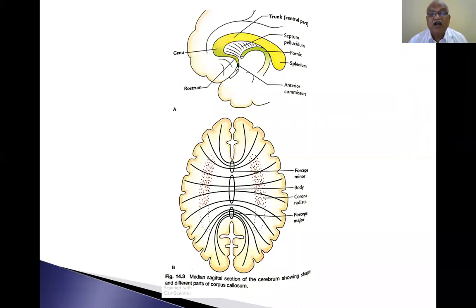So this concavity, the inner side of the corpus callosum, is connected to the convex surface of the fornix by means of septum pellucidum. This is the septum pellucidum connecting the inferior surface of the corpus callosum to the superior surface of the fornix.